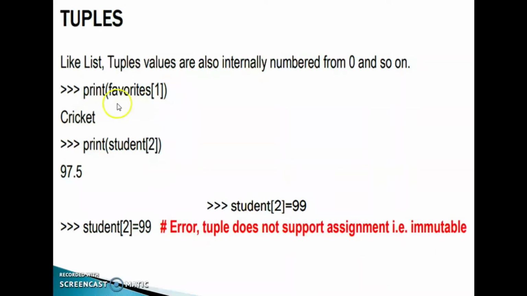Like a list, print favorites 1 gives cricket. Print student 2 gives 97.5. Student 2 equal to 99: what will happen there? It will raise an error. Why? Tuples are immutable. We can't change the values. Okay? Clear?